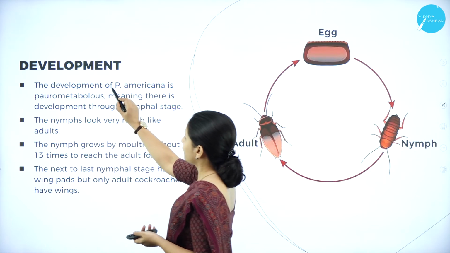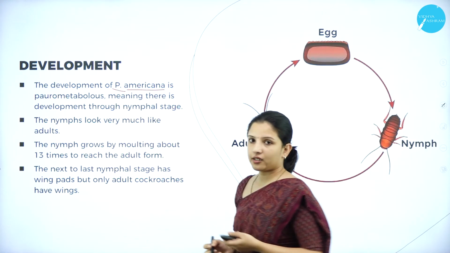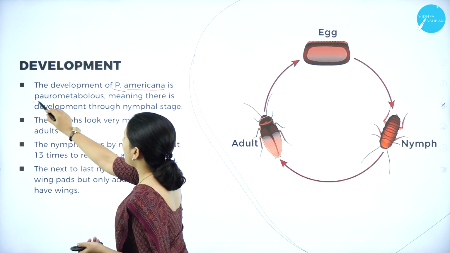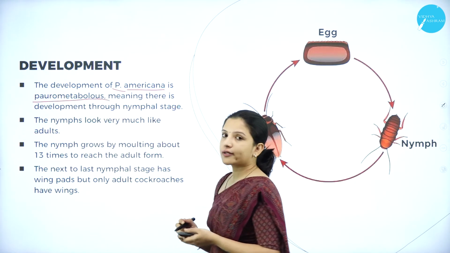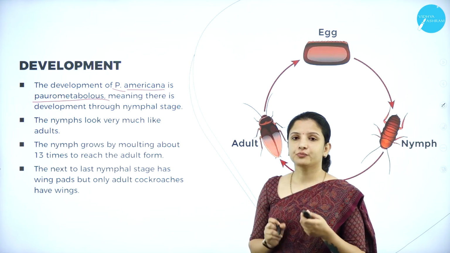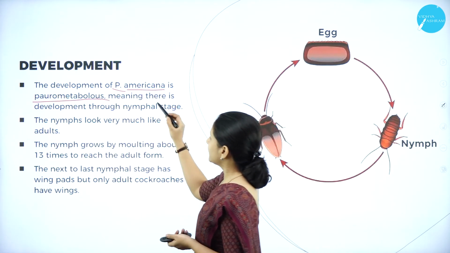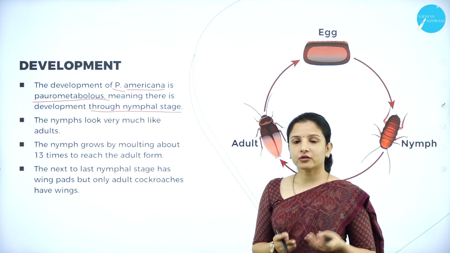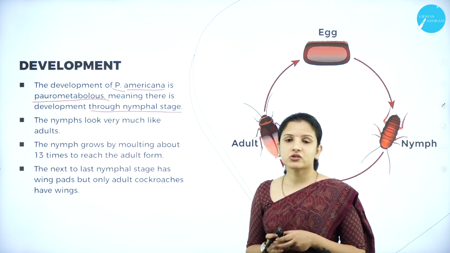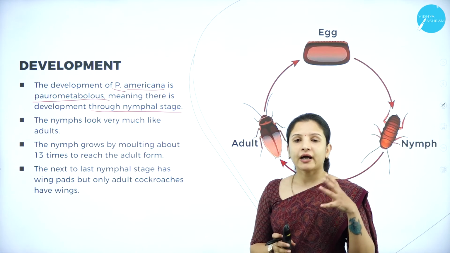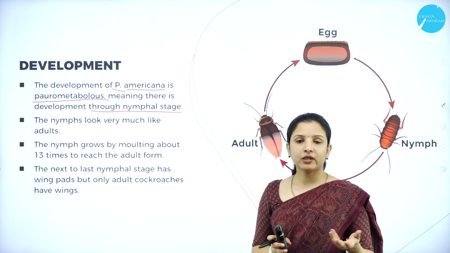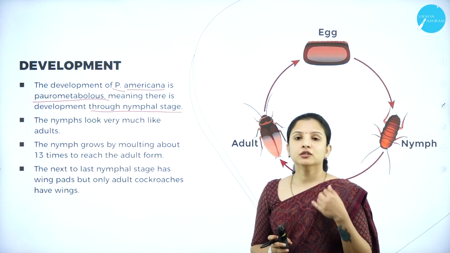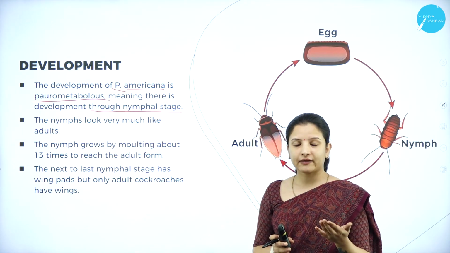The development of Periplaneta americana, which is nothing but the common cockroach, is paurometabolous. So what is this paurometabolous? Paurometabolous means there is development through a nymphal stage. While talking about the animal kingdom chapter, I kept mentioning now and then indirect development. So what was happening in indirect development?